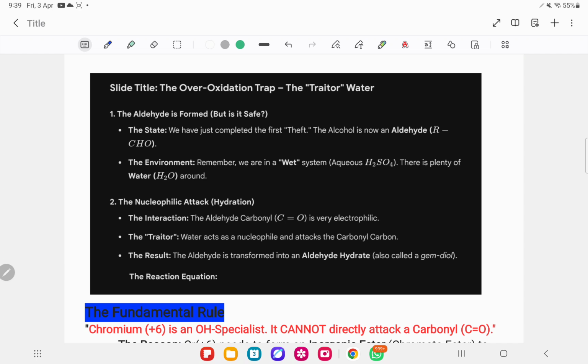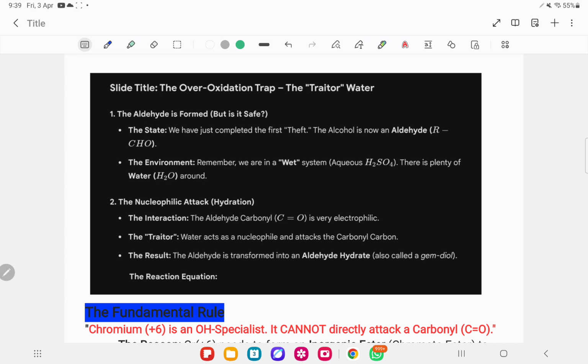So now these fellows, water, if it's not converting the carbonyl to the hydrate, there is no interaction. Now there may be no formation of carboxylic acid, right? So the over oxidation is only due to the presence of water, wet conditions. That's why it is very, very, very important that we learn these special cases.